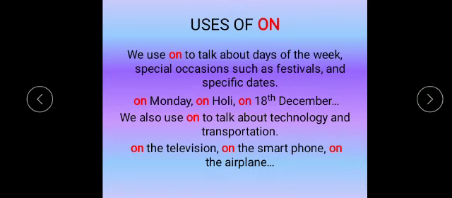For example, on Monday, on Holi, on 18th December, etc. We also use on to talk about technology and transportation. For example, on the television, on the smartphone, on the airplane, etc.